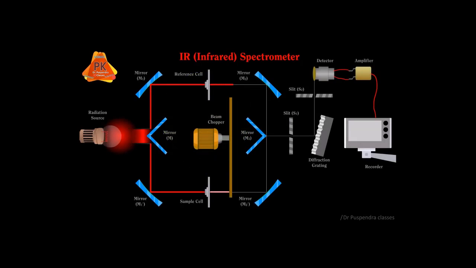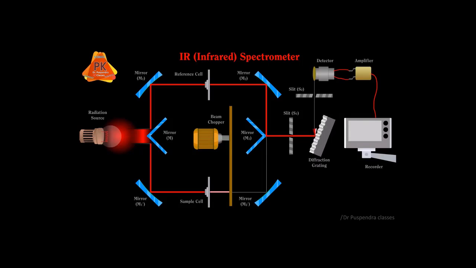When the radiation reaches the beam chopper, it will alternately send the reference and the sample radiations towards mirrors M2, M2 dash, and finally M3. First I am taking the reference radiation for explanation. These mirrors will reflect the respective radiations towards slit S1, and then it goes to the diffraction grating.